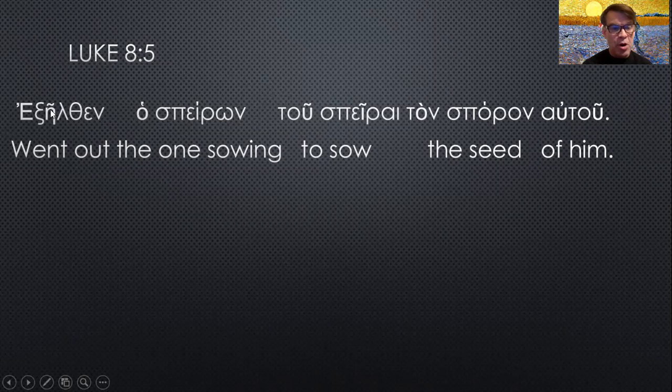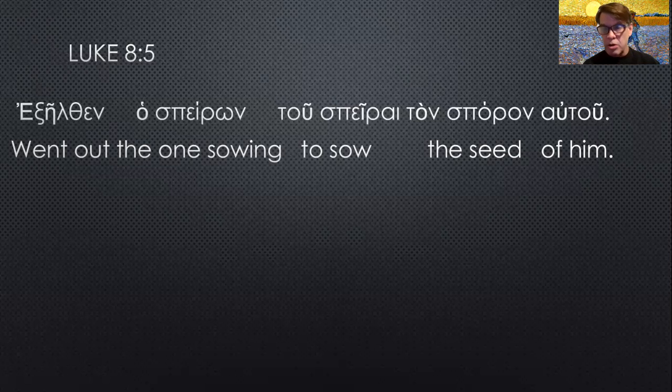Now, exelthen, if we parse it, elth is aorist, and it's the aorist of erchomai. It's irregular. So the basic word here is ex erchomai, and it's aorist. Epsilon is a third person singular past tense ending, active indicative. So putting it all together, this is aorist, active indicative, third singular from ex erchomai. He, she, or it went out. And it's the sower that went out.